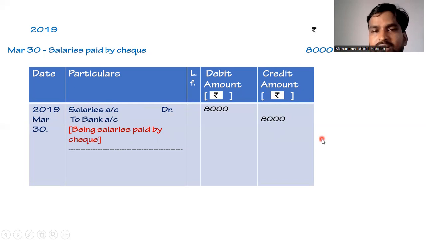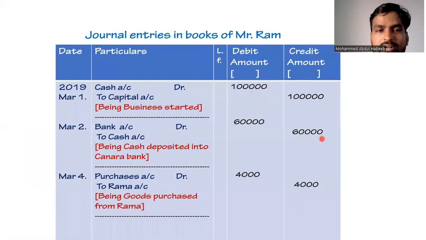Now let us see how our solution should appear. The heading should be taken as journal entries in books of Mr. Ram, and the format for journal entries is date, particulars, LF, which stands for ledger folio, debit amount rupees, credit amount rupees. As he has started his business on 2019 March 1st, the date will be taken as 2019 March 1st. This was our first journal entry. After completion of first journal entry, we need to draw a line between each journal entry.